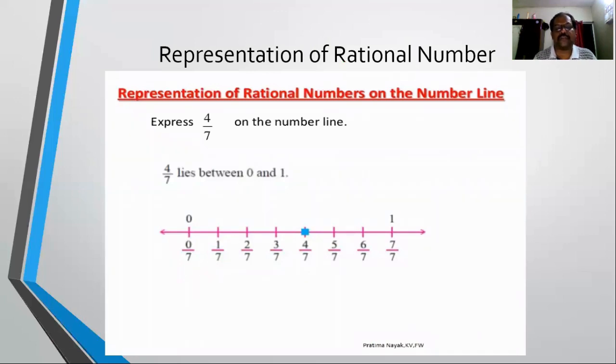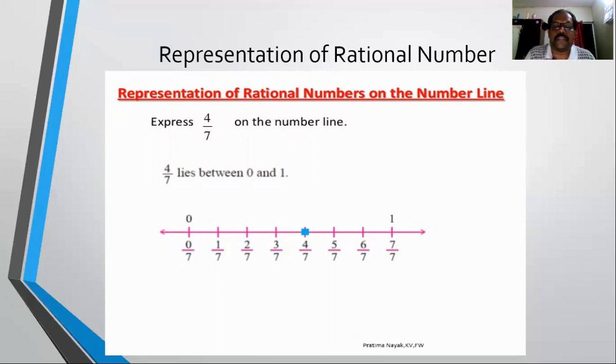Now in the next part of this topic we have examples of representing rational numbers on the number line. The question given is: express the rational number 4 by 7 on the number line.